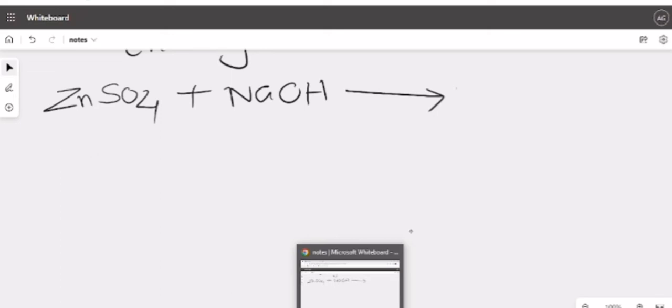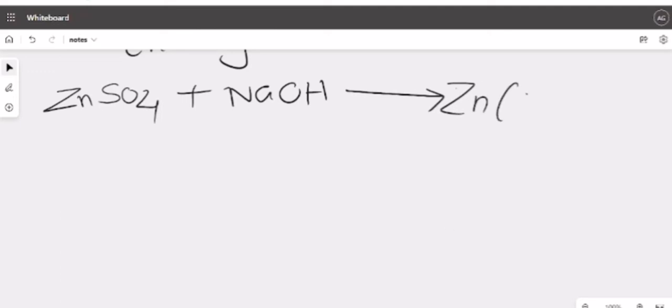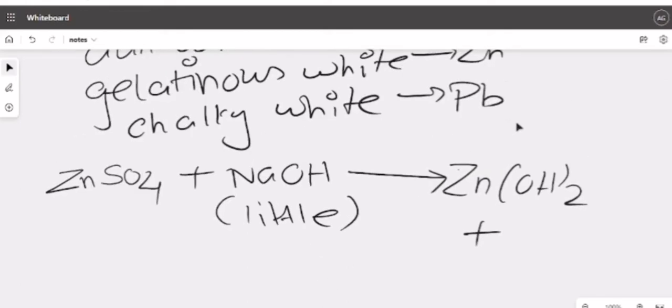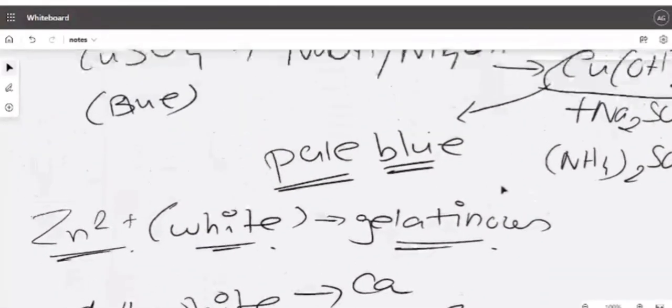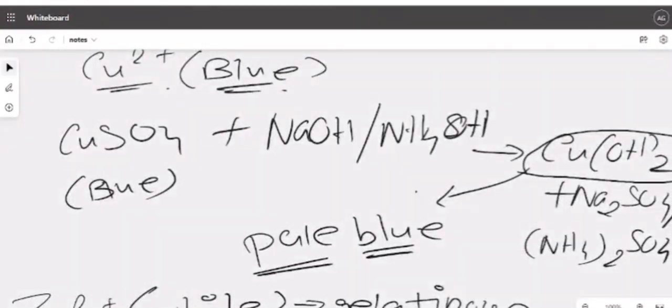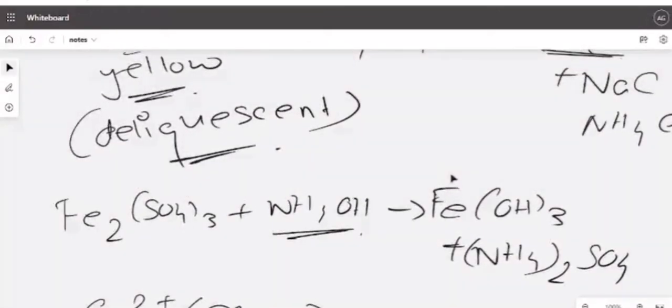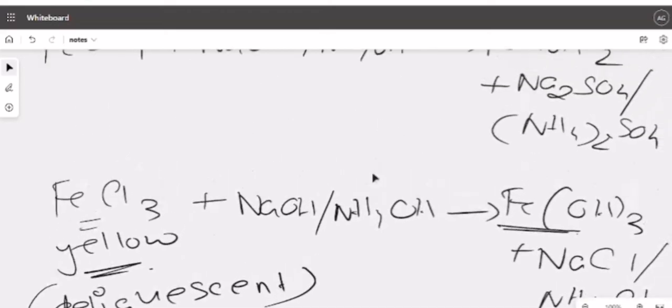This will give you Zn(OH)2 plus, okay, this is little. Whenever I am not writing anything, that means it is little. Please also note that. Copper sulfate will change its products. I have not yet shown the excess one. All this we are doing is little. Excess I have not yet shown, so be careful with that.